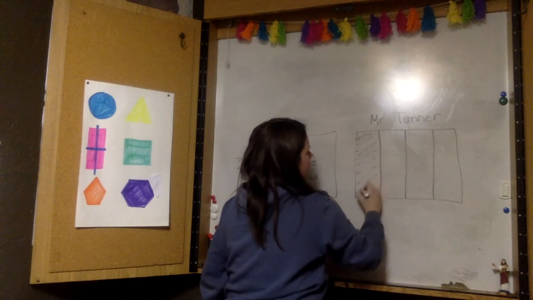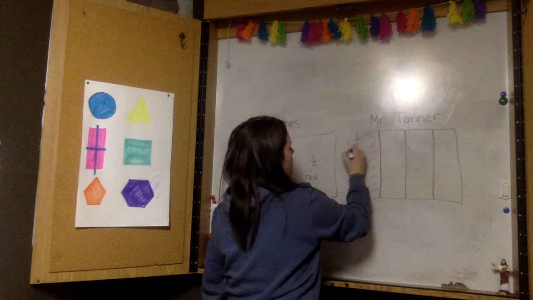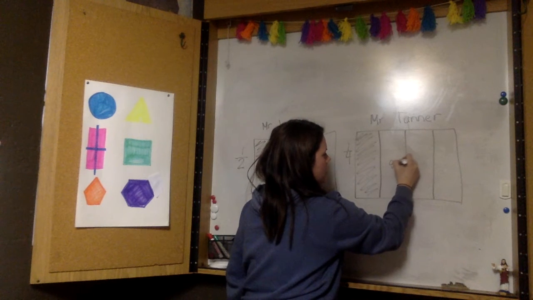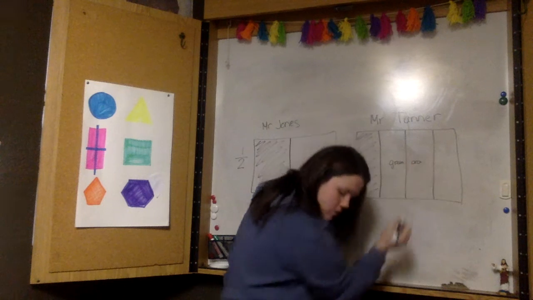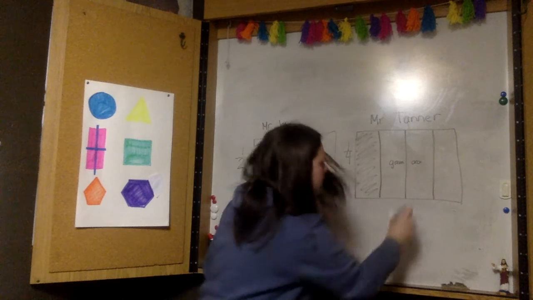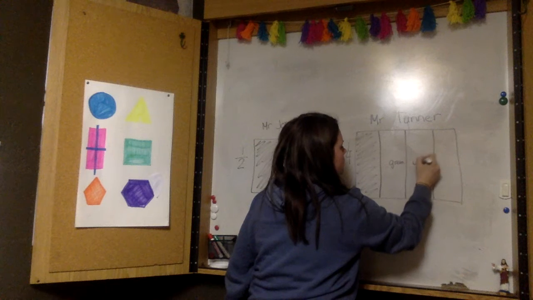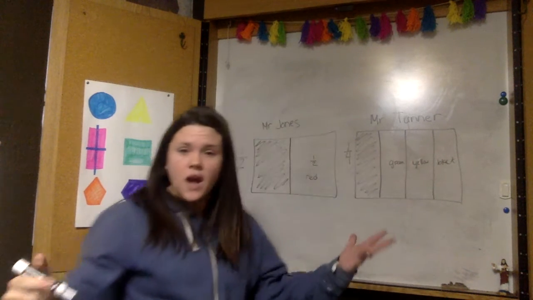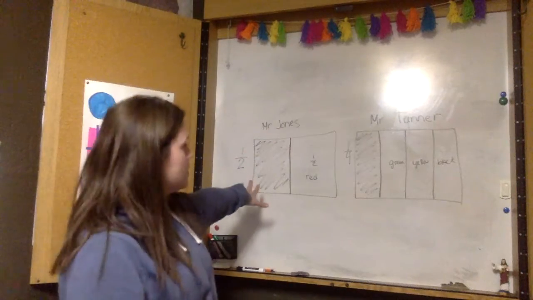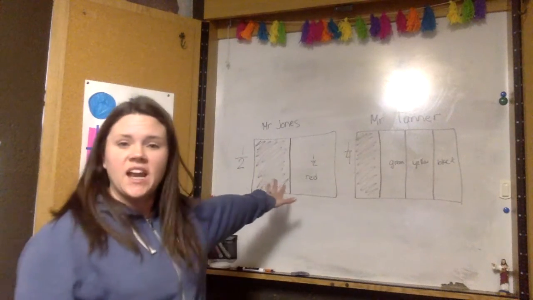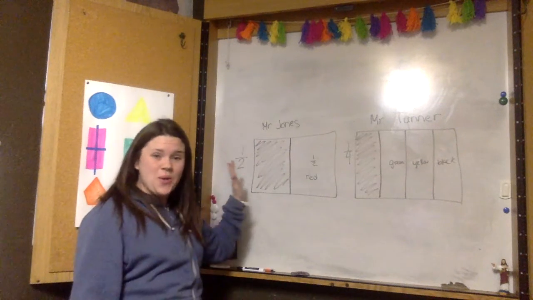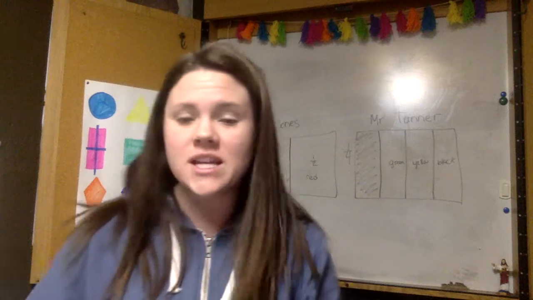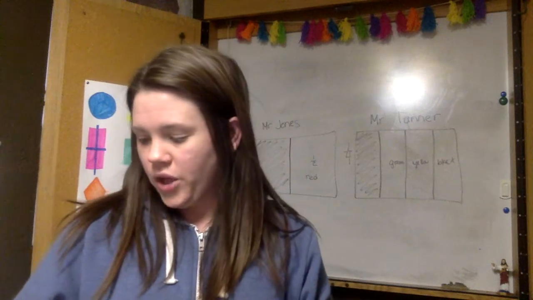And this one is blue, my 1/4, and the other ones are green, yellow, sorry, and black. So whose rug has more blue? Which one has a larger shaded area? Mr. Jones! Yeah, Mr. Jones has a larger shaded area. So his rug uses more blue.